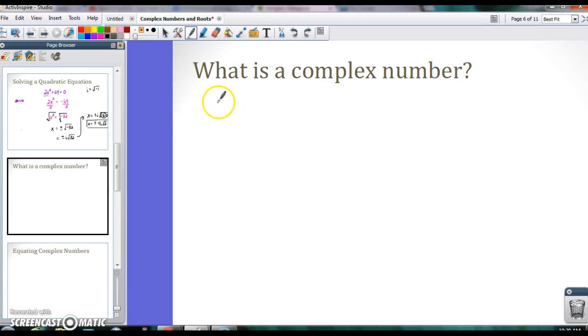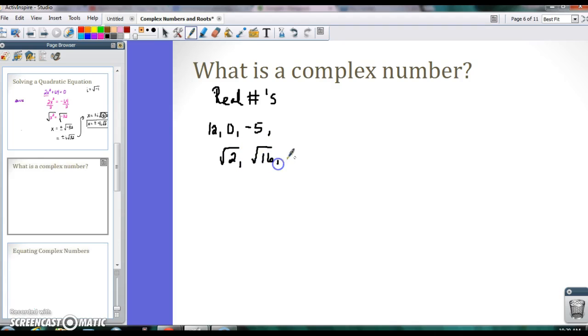So if you think of real numbers, right, your real numbers would be like integers. 12, 0, -5, things like that. Real numbers would also be radicals. So for example, if I had square root of 2, or if I had square root of 16, or if I had pi, right? Those are all real numbers. Fractions are real numbers. I could have 3 halves. I could have lots of different things there as well, okay?